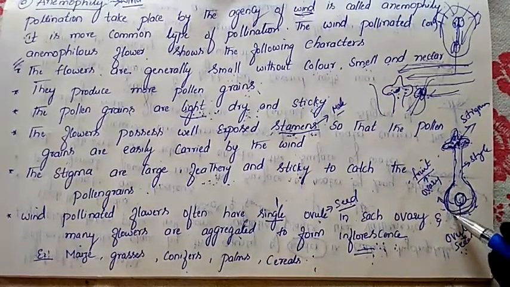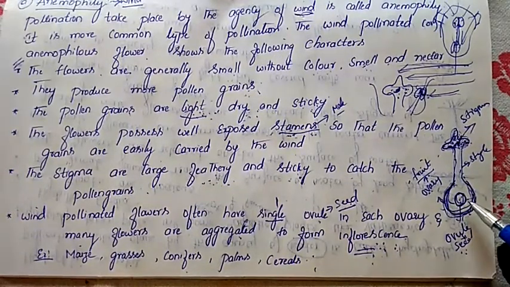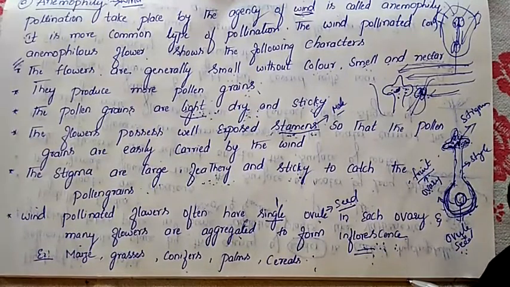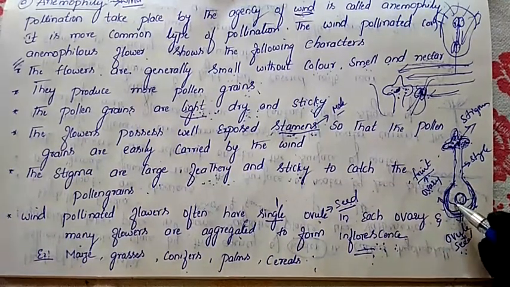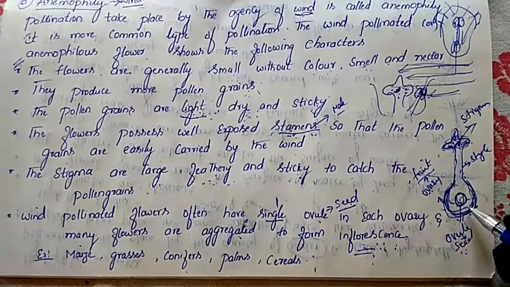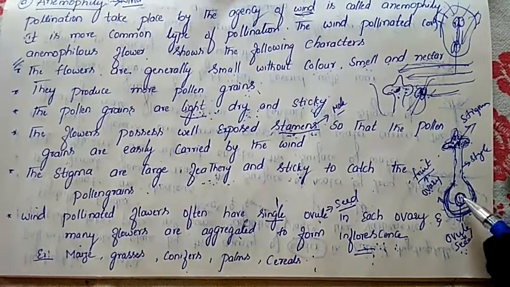Now, in each ovary, so this is one ovary, how many ovules will be present? Only one ovule will be present. More than that will not be present. In each ovary, a single ovule will be present. The flowers which get pollinated with the help of wind possess this character. So a single ovary contains only a single ovule, which means only one seed will get produced.